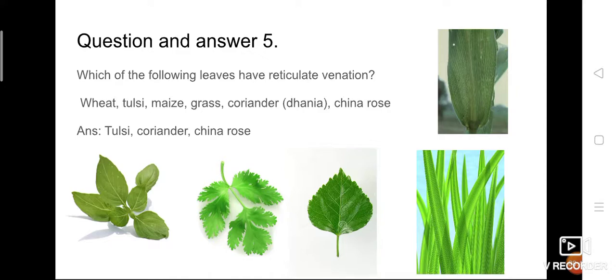Here pictures are given. Tulsi, coriander, China rose leaf and grass, wheat leaves are given. So you can find it. In wheat and grass, you can see the parallel venation very clearly. If you look at the hibiscus, the center picture, you can see the midvein, and from the midvein side veins are arranged. So it comes under reticulate venation.